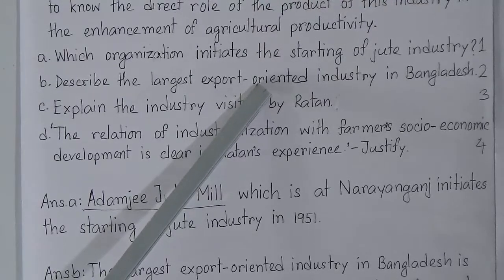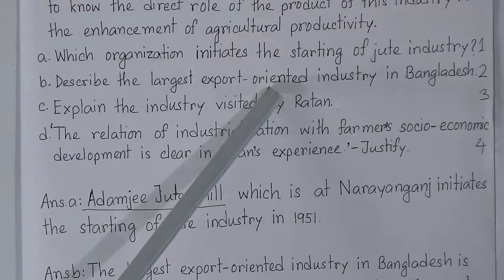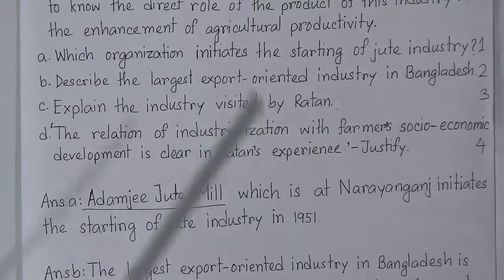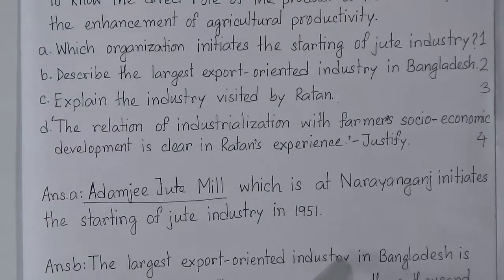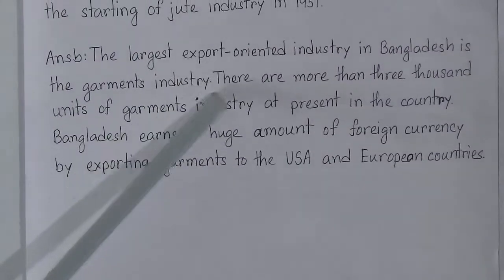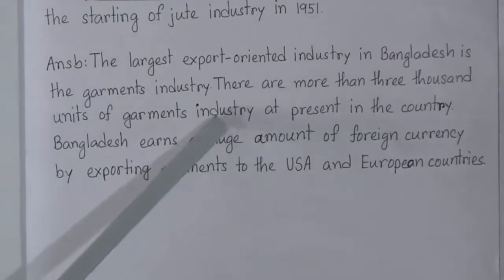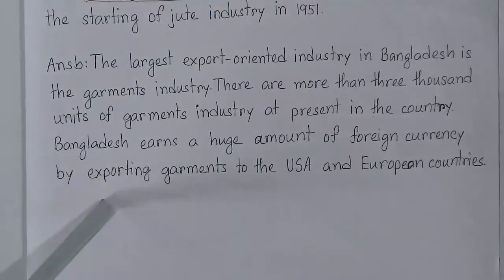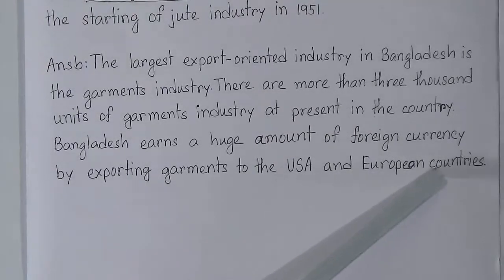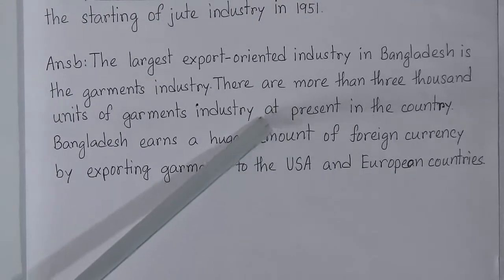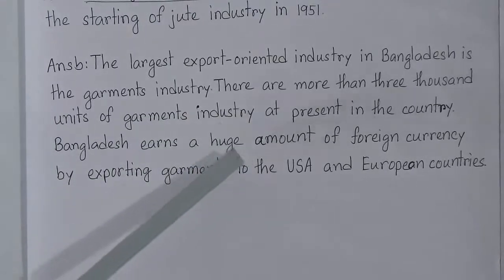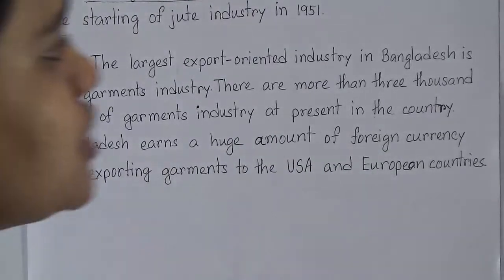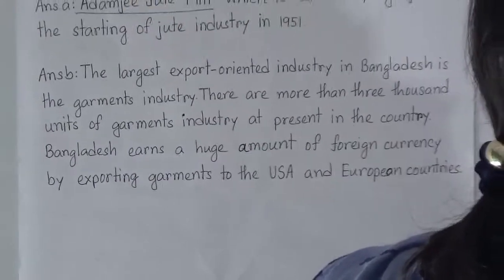So now you need to add a few more lines, that means what you have understood, and you need to describe within 3 sentences. Now look, the largest export oriented industry in Bangladesh is the garments industry, and there are more than 3,000 units of garments industry at present in the country. Bangladesh earns a huge amount of foreign currency by exporting garments to the USA and European countries. Dear students, it's better to complete this answer within 3 sentences.